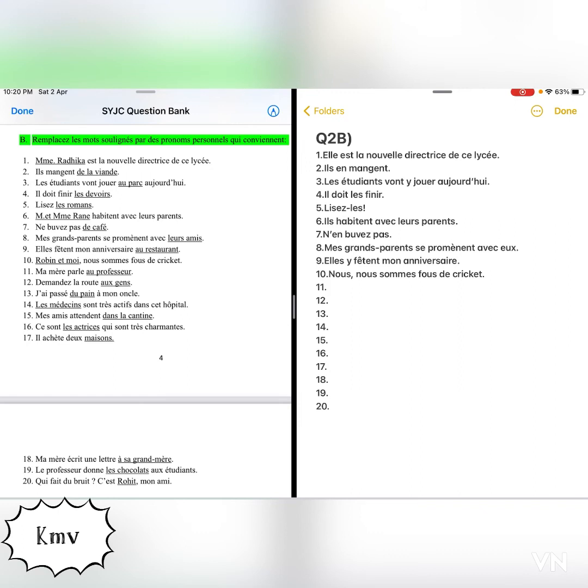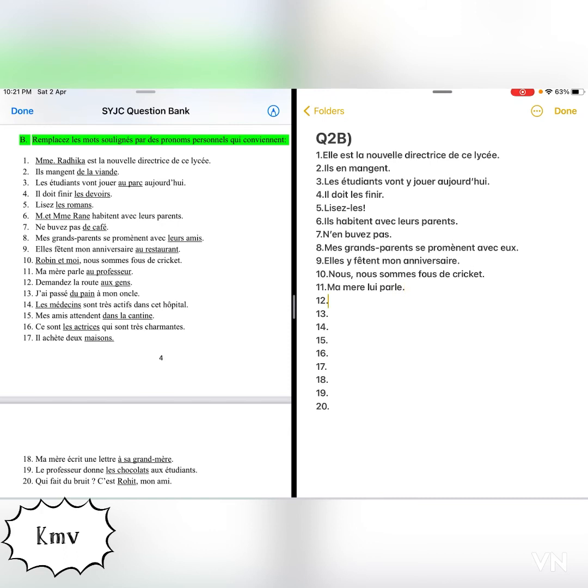Au professeur. So au professeur is an indirect object. Why? Because it is followed by the preposition. So my mother is speaking to whom? To the professor. So au professeur is an indirect object. It will be replaced by the indirect object pronoun, that is lui. So the answer will be ma mère lui parle.